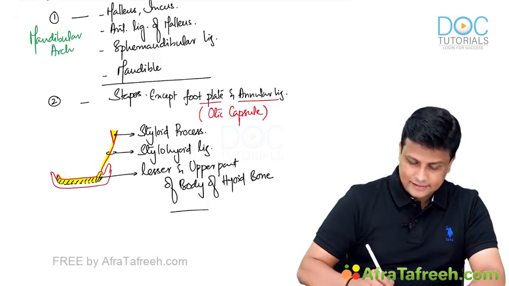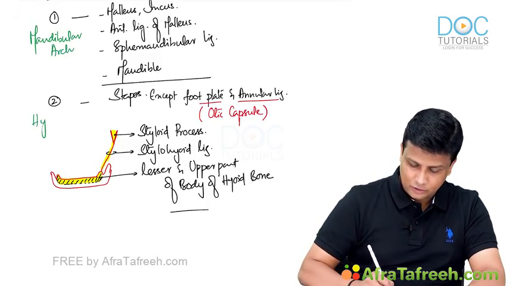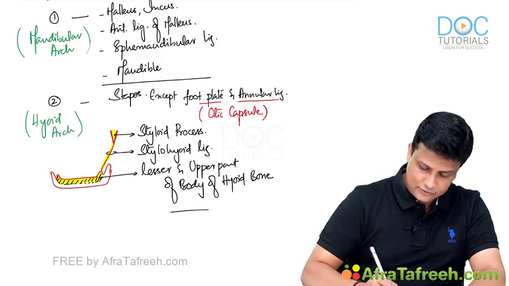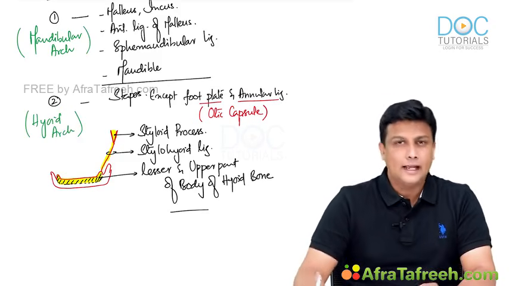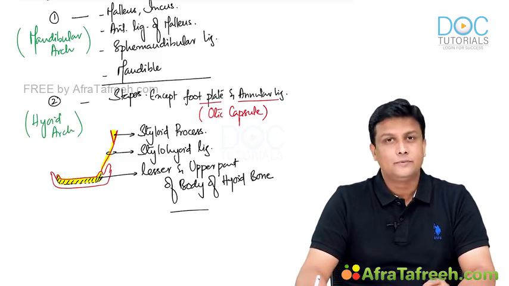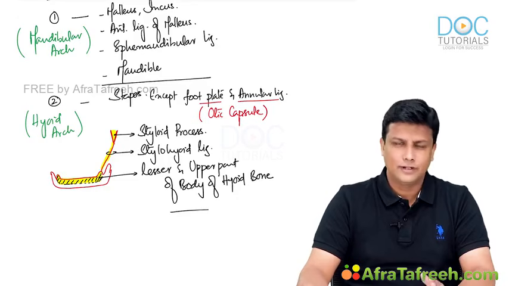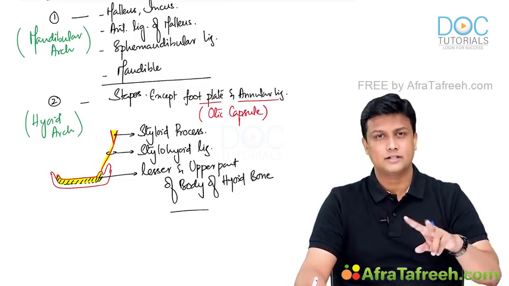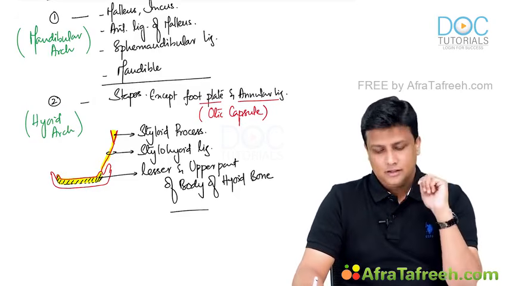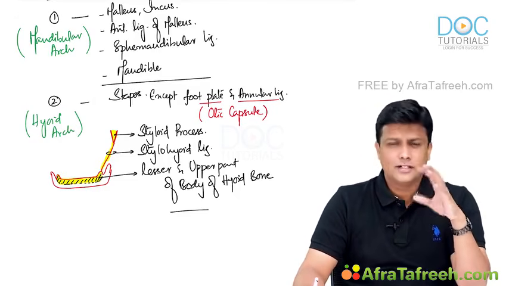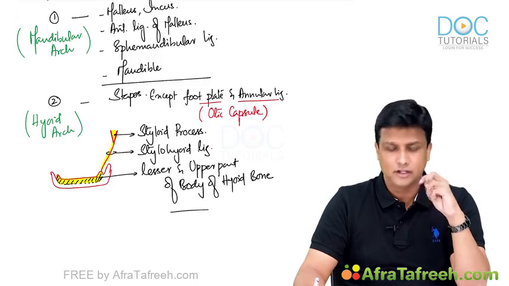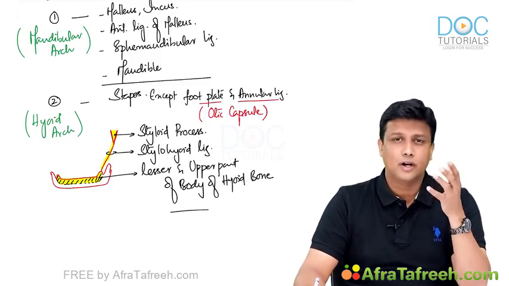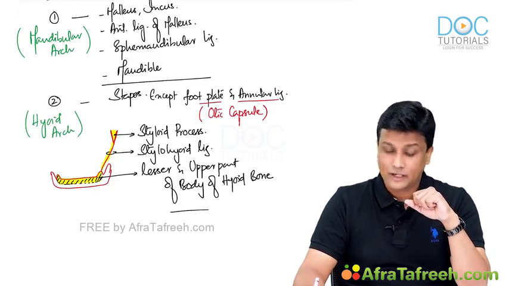Okay. And the second arch, remember the other name of that: it is also known as the hyoid arch. So the first arch will be the mandibular arch, and the second arch will be the hyoid arch. Now what I am trying to tell you here is that these two arches will actually have a cartilage model. The first arch will have a cartilage that has been given a specific name, Meckel's cartilage, and the second arch, that is the hyoid arch, will have the cartilage model known as Reichert's cartilage.